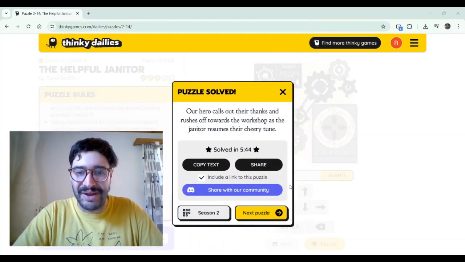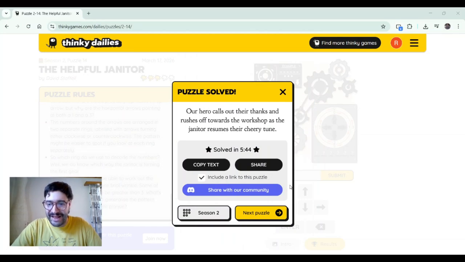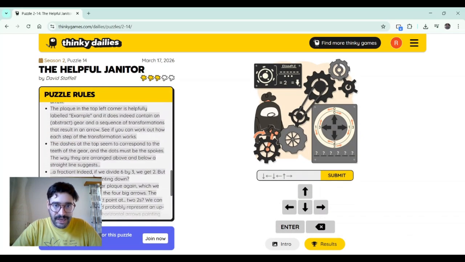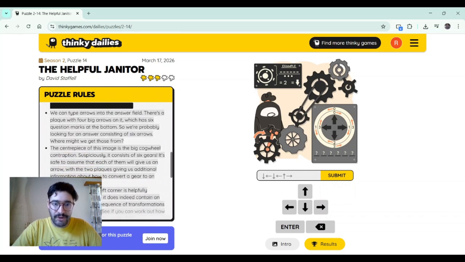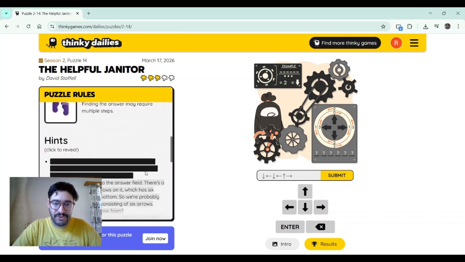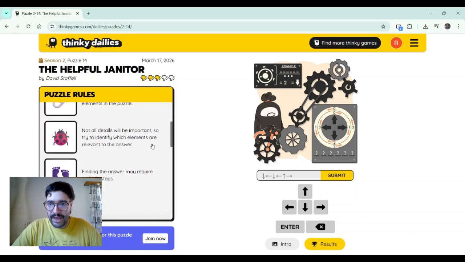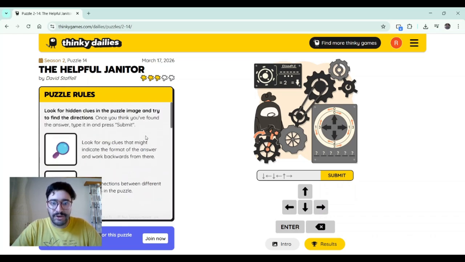So let me just bring this down to the corner again, and let me show you how I solved it. So let's go again to this puzzle. I did use all these clues. However, all these clues gave me the same information that I had. So to be honest, I didn't find the clues useful at all. But that's okay. I think they're useful. It's just that all the things that they gave me, I already knew. So this is the answer. But why is this the answer?